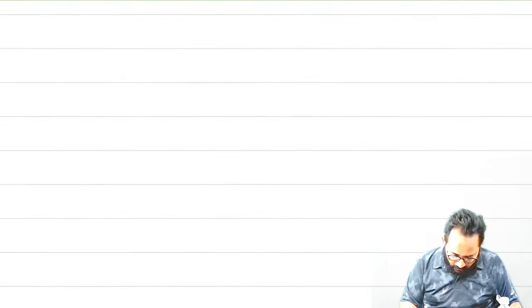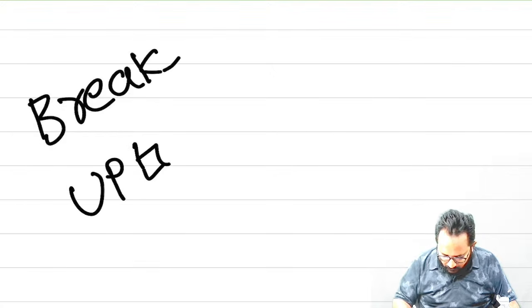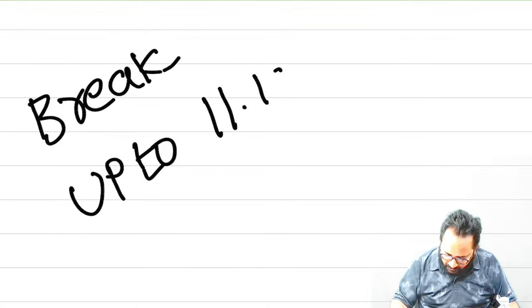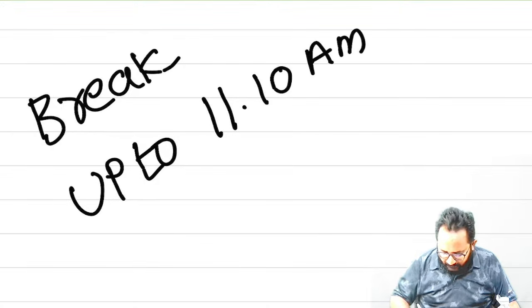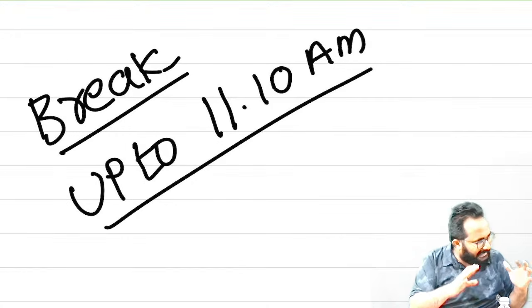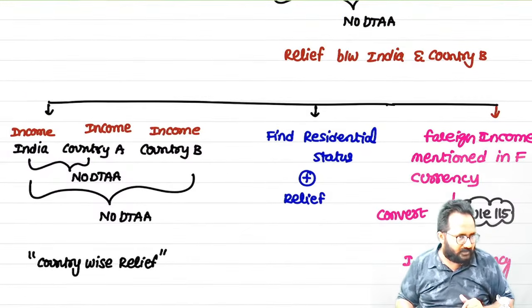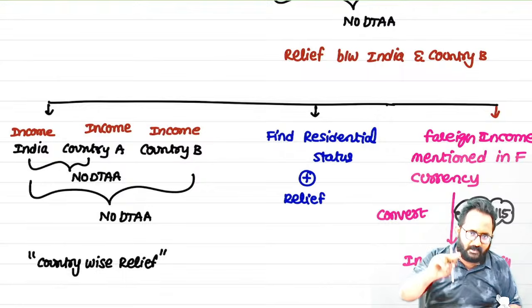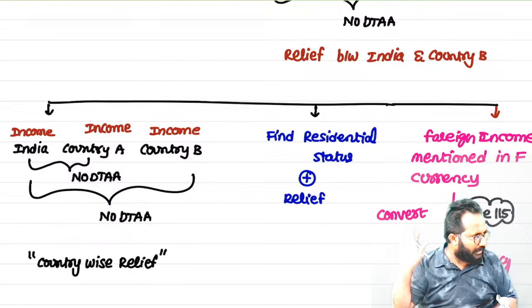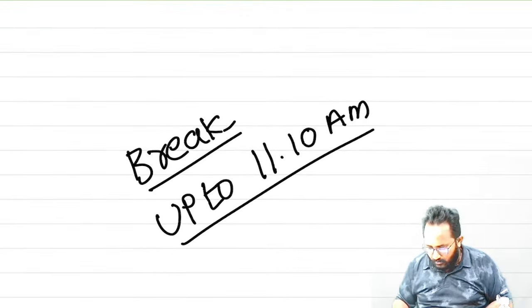Okay, so before solving the DTAA section 91 related questions, we'll take a break. A break we can take for 15 minutes. Okay, 11:10 you can take. Yes sir, 1 hour or 1 hour 15 minutes I will use for the section 91 questions. Every model, one question, this every model one question will be discussed. Then after we'll go for the theory concepts. What are the theory topics? PE, foreign tax credit and models of DTAA. So within 40 minutes comfortably we can discuss those theory questions also. Now please go for the break.